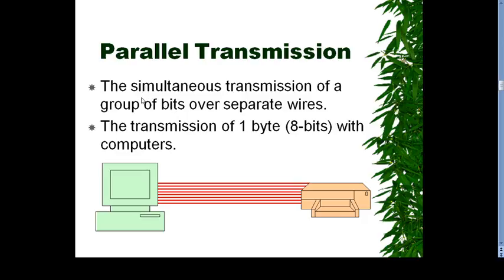Parallel transmission is the simultaneous transmission of a group of bits over separate lines. For example, the transmission of 1 byte, 8 bits, within a computer. Each bit is sent individually over a separate line, so a separate wire is allocated to each bit. That is called parallel transmission, and it is faster than serial transmission.